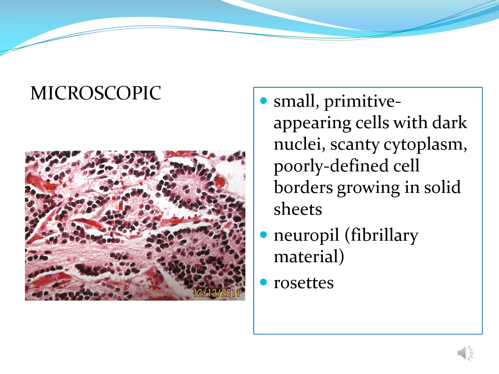This is the microscopic picture of your neuroblastoma. You can see small primitive appearing cells with dark nuclei, scanty cytoplasm, and poorly defined cell borders growing in solid sheets. And there is a fibrillary material called neuropil, and these cells form rosettes.